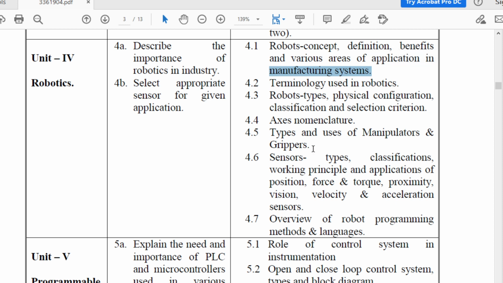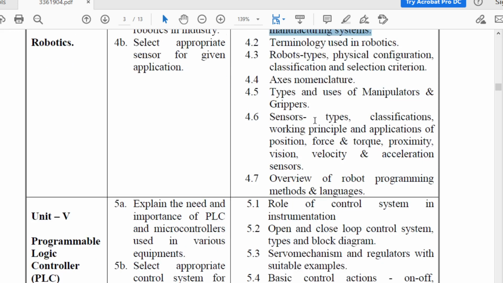Then terminology used in robotics. What are the terminologies of robots that you are going to study? Then after robots, the topic in which types, physical configuration, classification and selection criteria. In this topic, what are you going to learn? Types of robots, what is the physical configuration of robots and different types of robots, that means classification of robots, and selection criteria. What are the selection criteria for a robot that you are going to study in this topic.